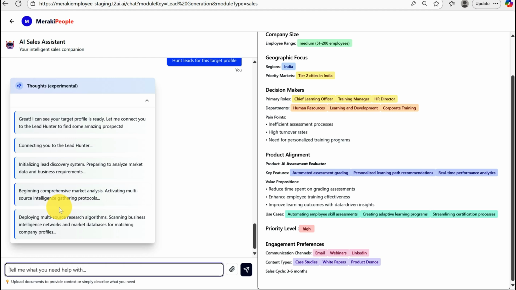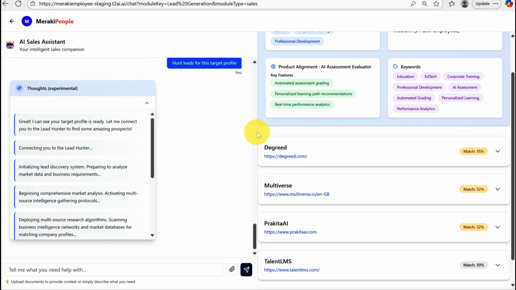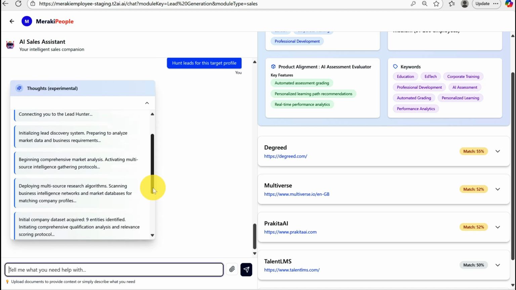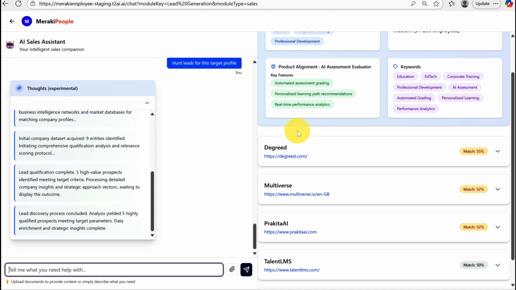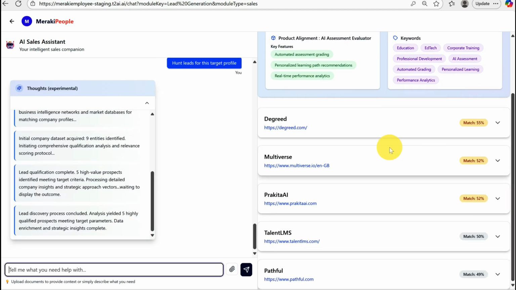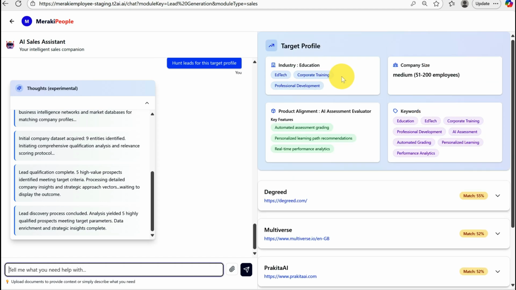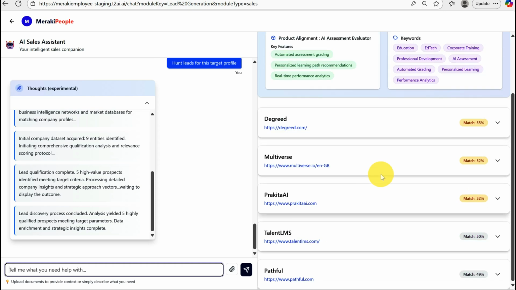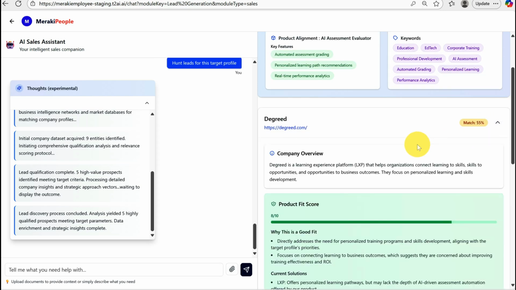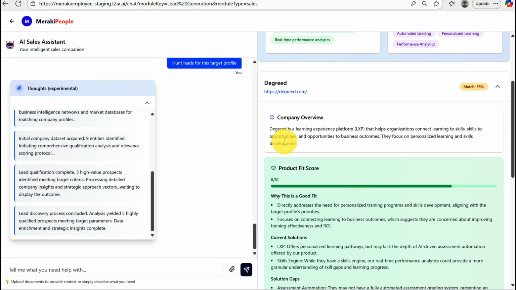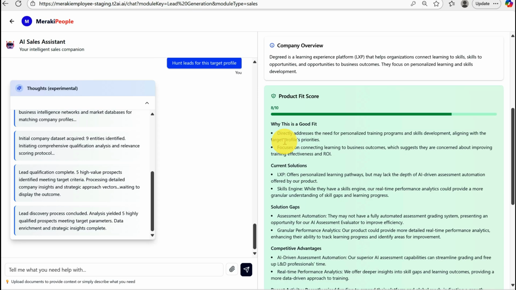So, what is happening? And the leads are generated. We have 1, 2, 3, 4, 5 leads with their matching percentages as well. And these are supposed to be matching the target profile for the product that we have, which is the AI assessment evaluator.